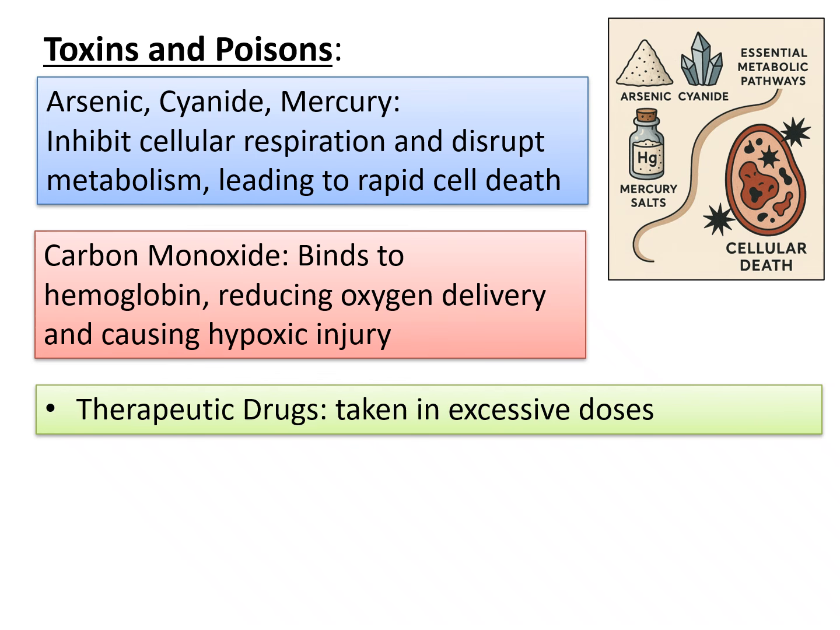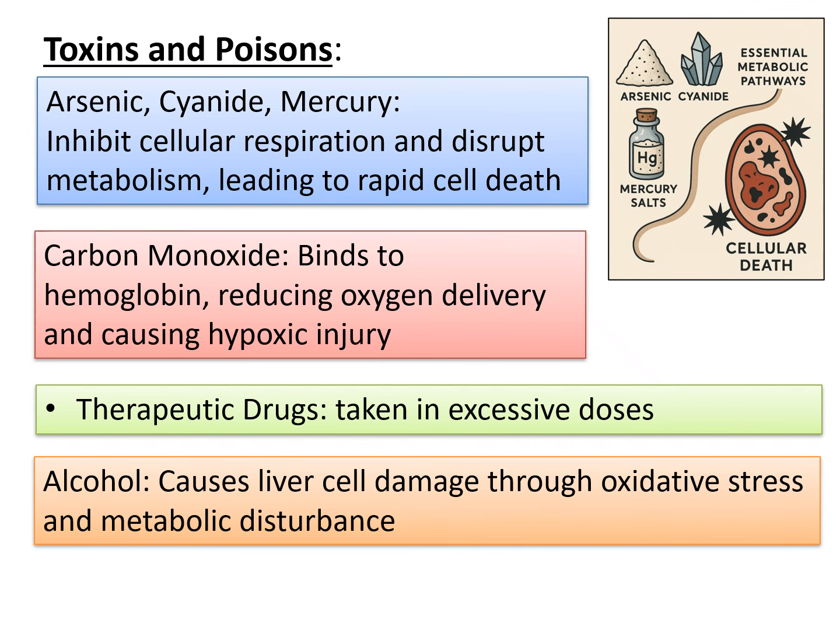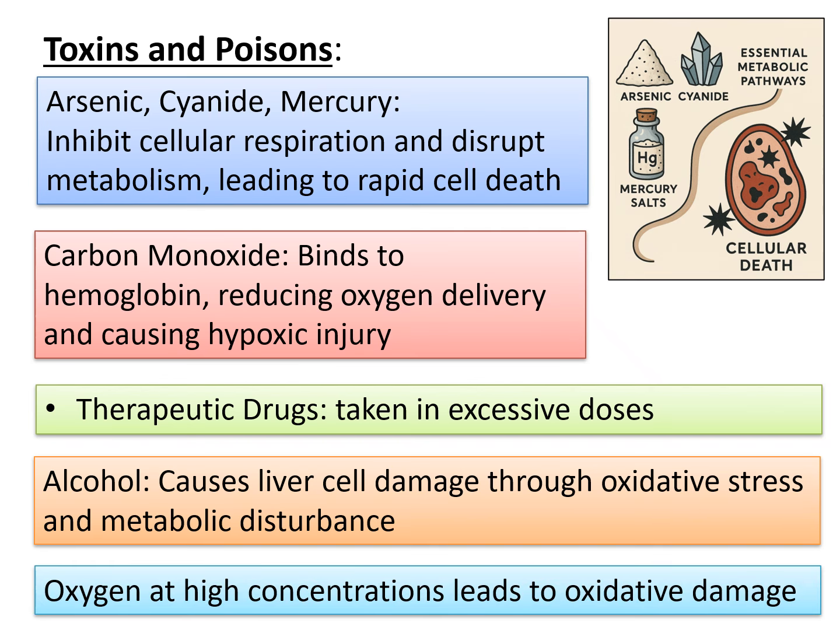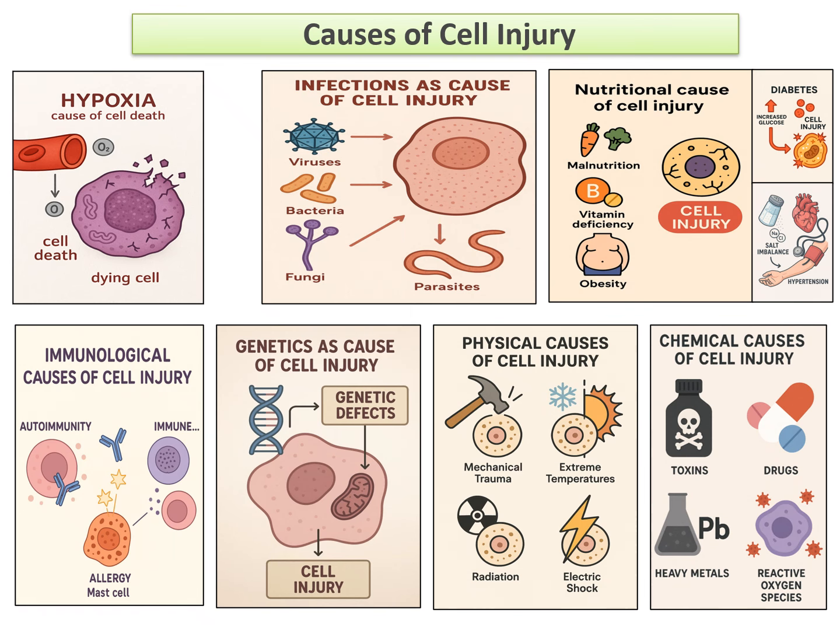Therapeutic drugs, when taken in excessive doses, also can cause injury. Alcohol can cause liver cell damage through oxidative stress and metabolic disturbances. Even oxygen at high concentration leads to oxidative damage. So this is a summary of various causes of cell injury. You can have a glance.